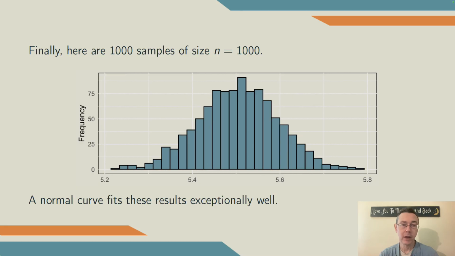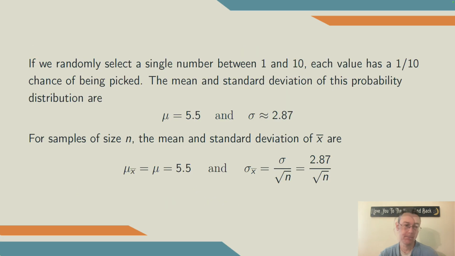Finally, here's 1,000 trials with samples of size 1,000. And a normal curve is going to fit these results exceptionally well. Also notice that the spread has continued to drop. Let's look at this a bit more mathematically.